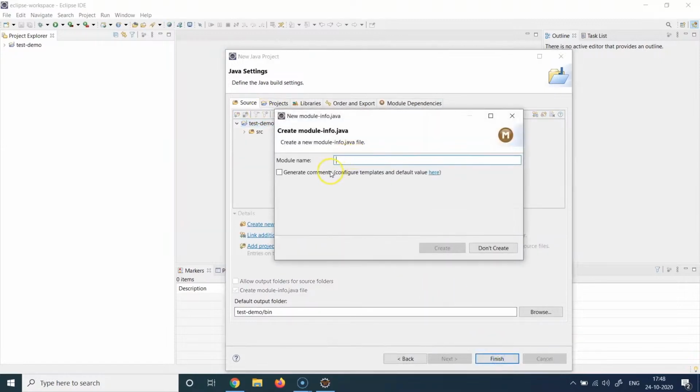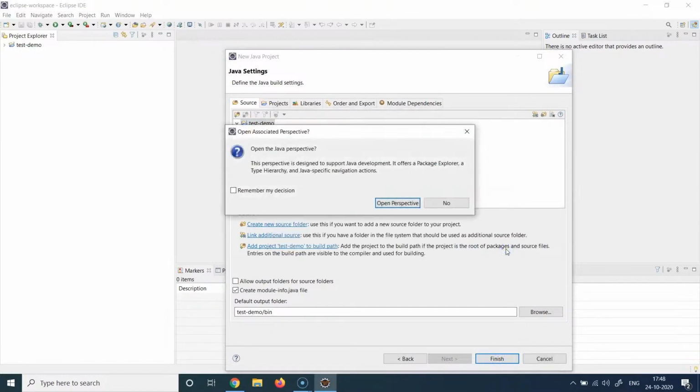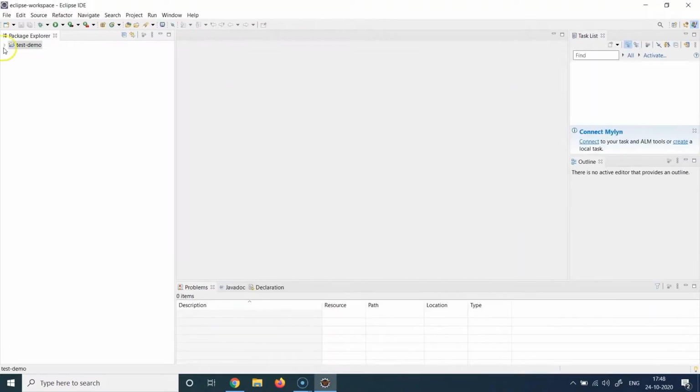I can create a module name here if I want to, but I don't want to create it. So I just hit don't create and open the Java perspective. And that's it. You have a Java project here where you can create your Java files under this SRC, and you can start executing those files. We will look into those details in the upcoming lectures.